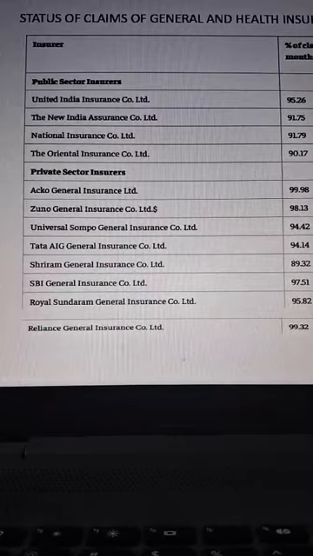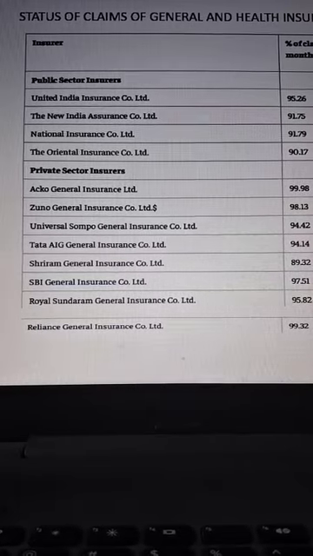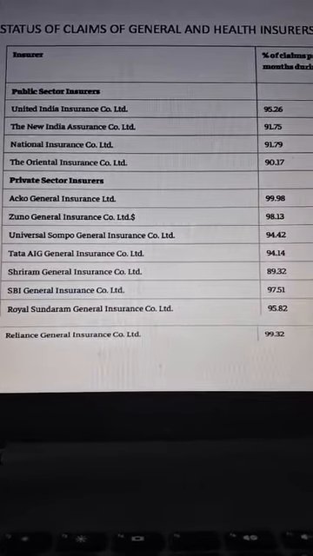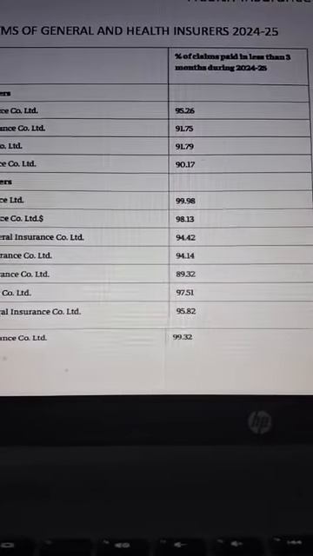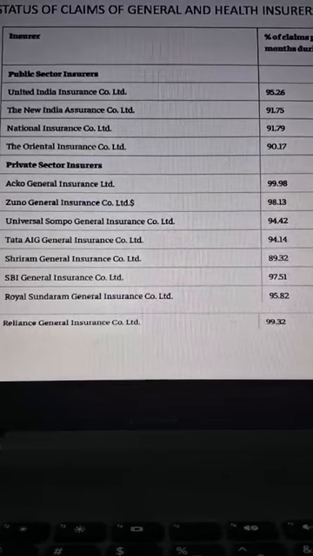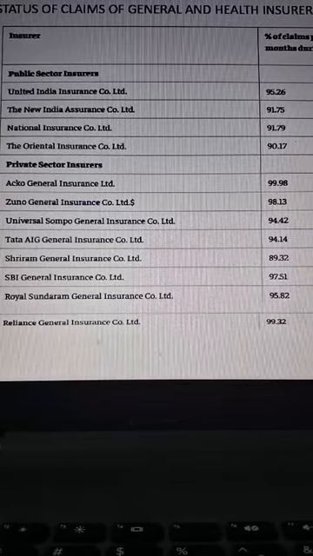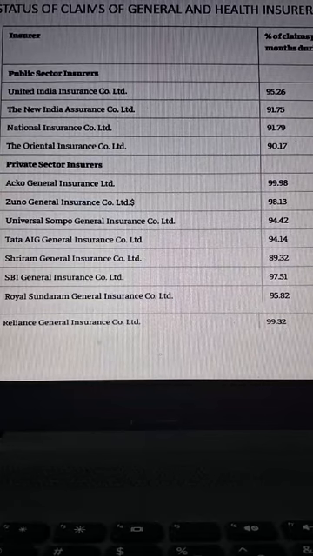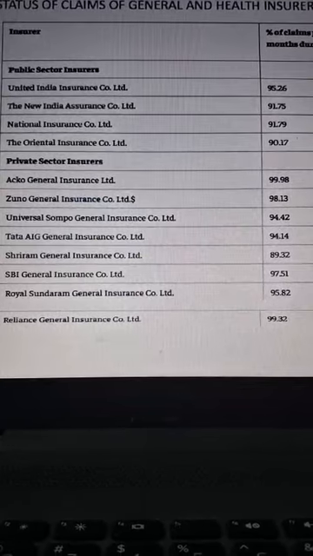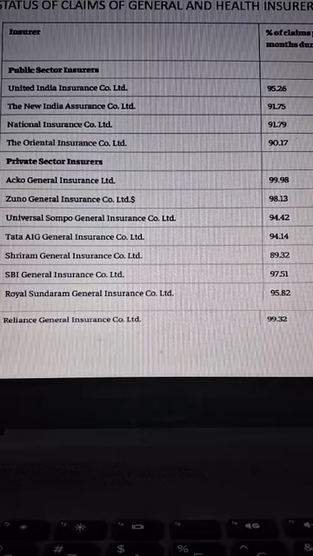And recently, in February 26, IRDAI has released the claim settlement ratio of the major companies. So if a claim is settled within 3 months, it is considered okay. They will accept it as consideration. After 3 months also, they may settle the claim, but that is not reflected in the statistics. It is published in many newspapers. You can go through it. So whoever wants to see the claim settlement ratio, they can pause this video. They can see.